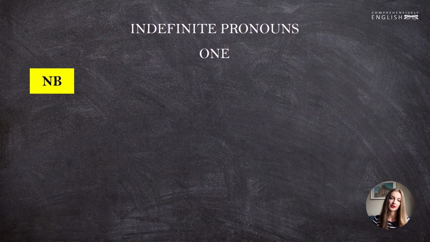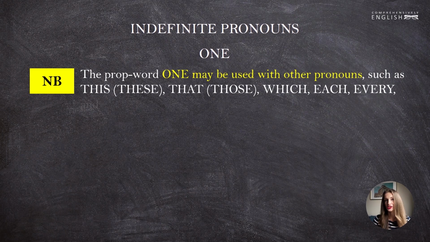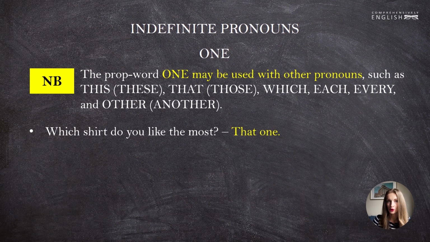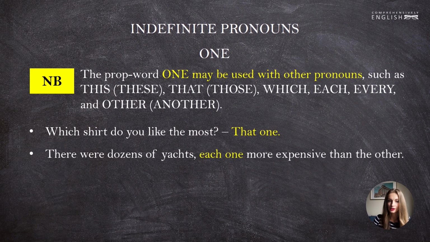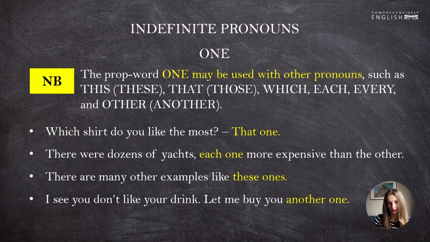Please note that the prop word one may be used with other pronouns, such as this or these, that or those, which, each, every, and other or another. Let's see. Which shirt do you like the most? That one. There were dozens of yachts, each one more expensive than the other. There are many other examples like these ones. I see you don't like your drink. Let me buy you another one.